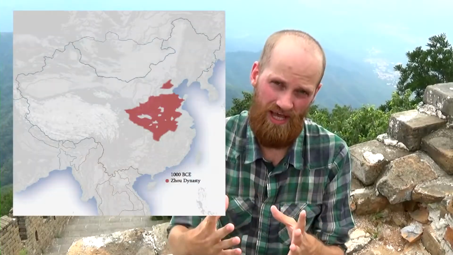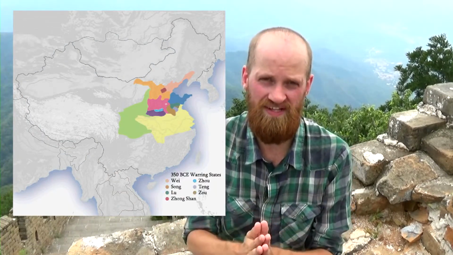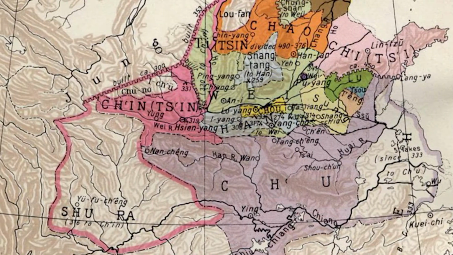After the Zhou dynasty collapsed, there was a chaotic period, also known as the period of the warring states, with several separate kingdoms fighting against each other. The victor of this warring period was the Qin, and therefore it became the Qin Dynasty.